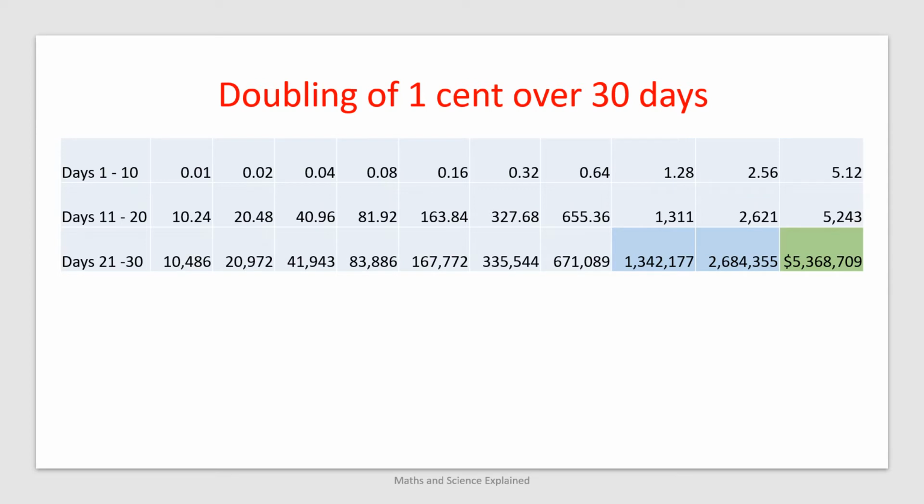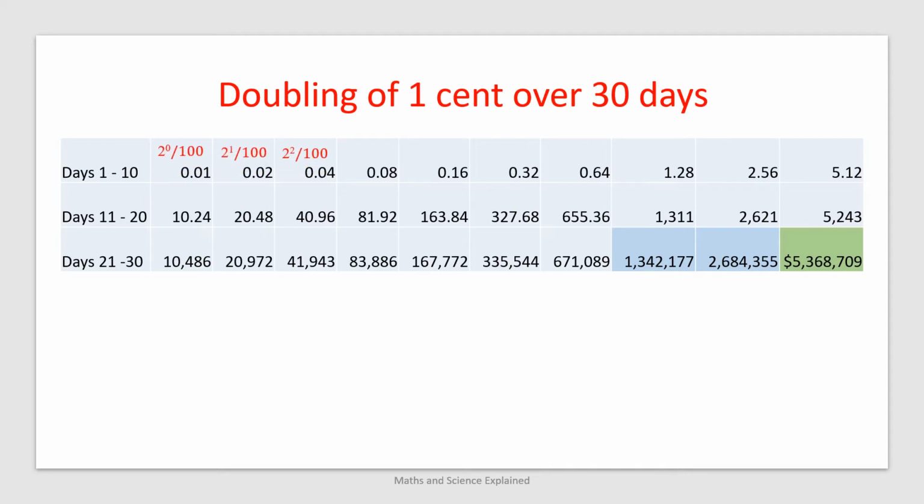However, now look at the last 10 days when the real action begins, as we start doubling larger and larger numbers. We exceed the 1 million mark on day 28 and end up with $5.3 million at the end of day 30. Because we are doubling or multiplying by 2 every day, the value on each day can be expressed as a power of 2.